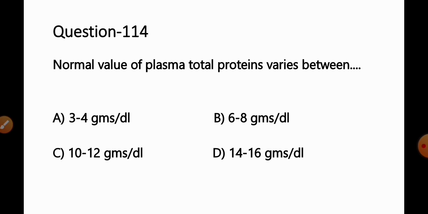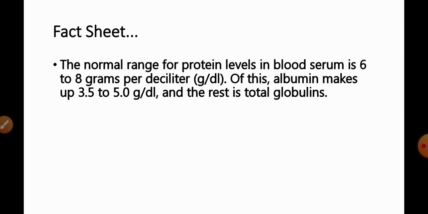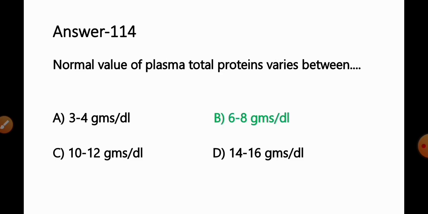Fact available for this question, it is the normal range of total protein levels in the blood serum is 6 to 8 grams per deciliter. Out of these 6 to 8 grams, albumin makes up 3.5 to 5 grams per deciliter, and rest of the total protein is total globulin. So we can say from the given information, it is 6 to 8 grams per deciliter. Option B will be the correct answer for this question.